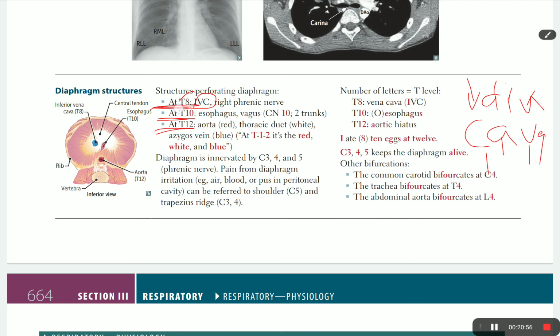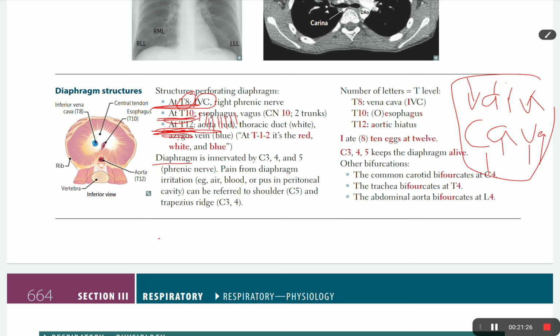The esophagus has 10 letters and crosses at T10. The descending aorta has 12 letters, so it crosses at T12.